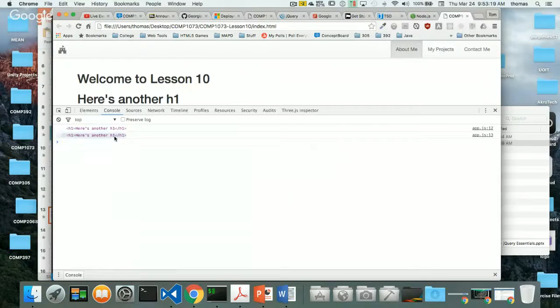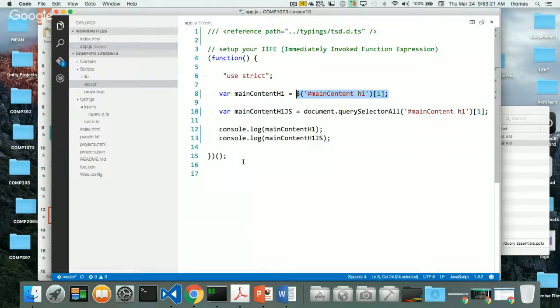But notice that it's the exact same element that I'm getting back. They're the exact same response. This just looks like an HTML element, and this looks like an HTML element. They're different ways of doing things, but getting the same content back. Some people will prefer document.querySelectorAll because I don't have to use a big library like jQuery, and jQuery is quite a big library that adds into my files. So it's a little bit more compact to use this.